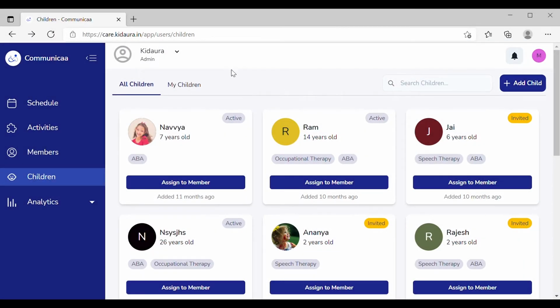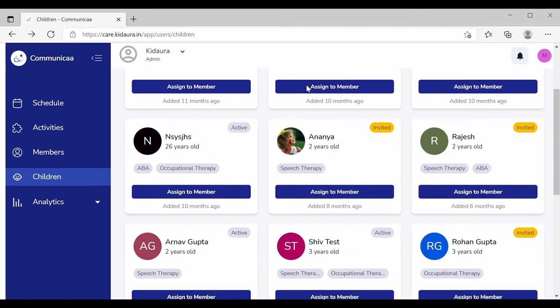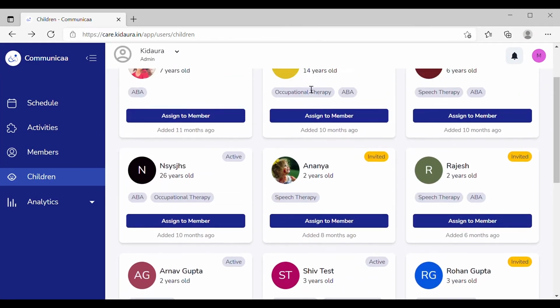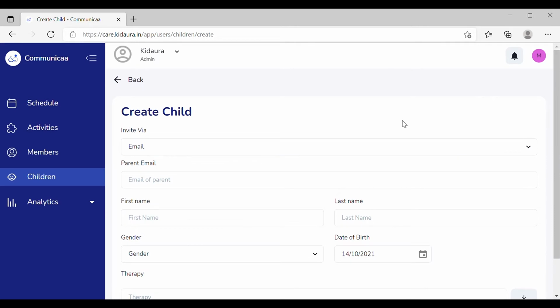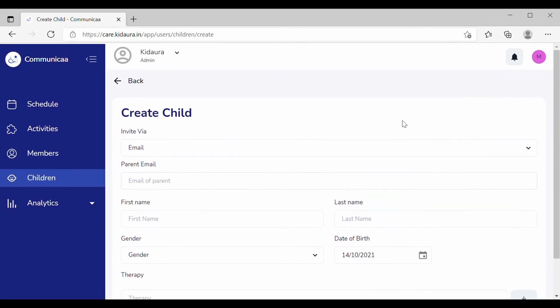Coming to the children's page, you can get the view of all the children that the therapy centers work with. Now, to create or add a child's profile, you can do so by clicking on Add Child tab. Once the pop-up appears, you can fill in the basic information of the child.